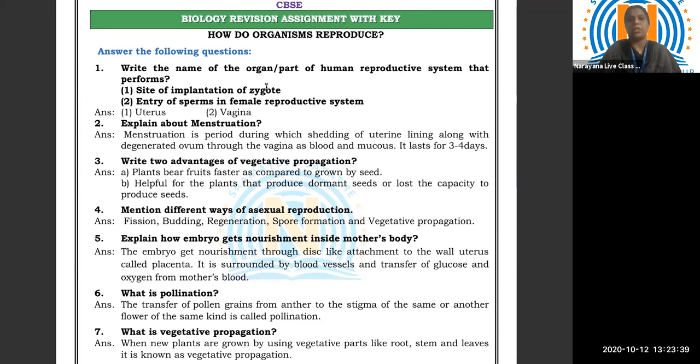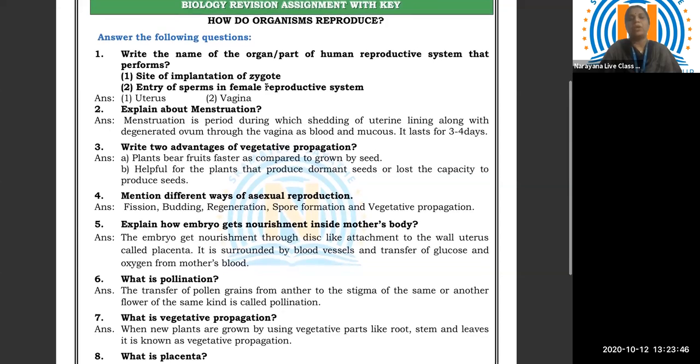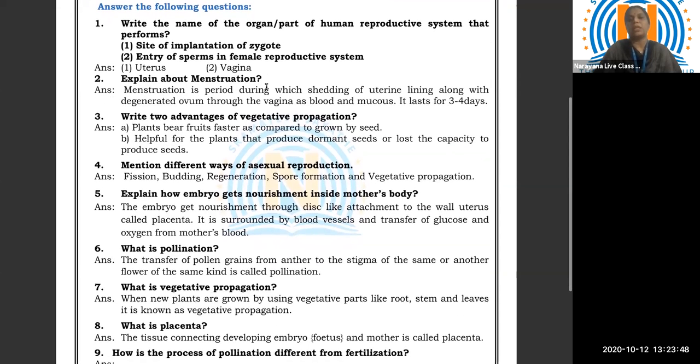Explain how embryo gets nourishment inside mother's body. This is the fifth question. The embryo gets nourishment through a disc-like attachment to the wall of uterus called placenta. It is surrounded by blood vessels and transfers glucose and oxygen from mother's blood. The excretory waste also gets excreted with the help of the placenta.